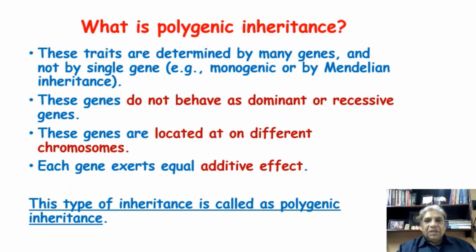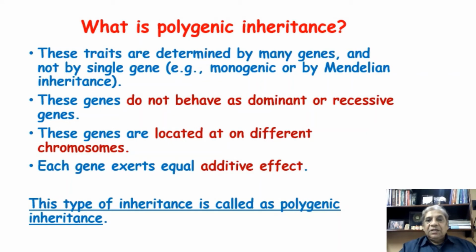Like it's not. All the genes which are responsible for determination of that particular polygenic inheritance are equally potent, and they exert equal and additive effect.